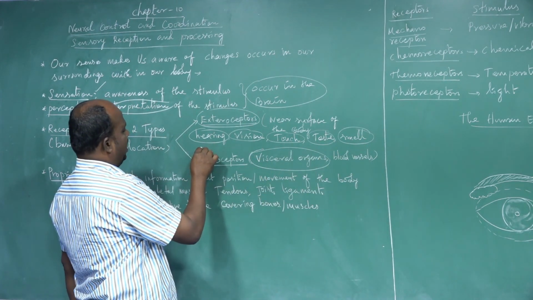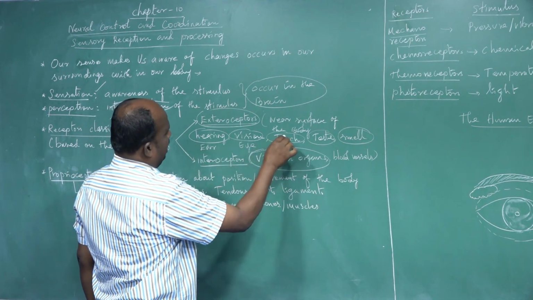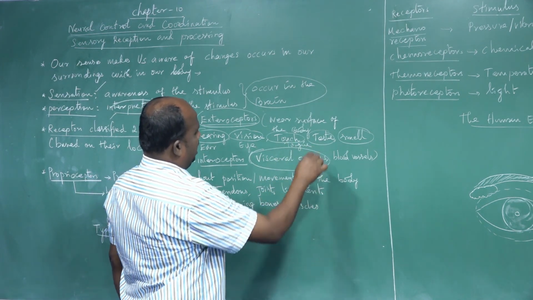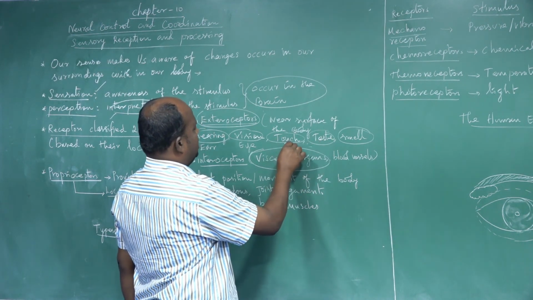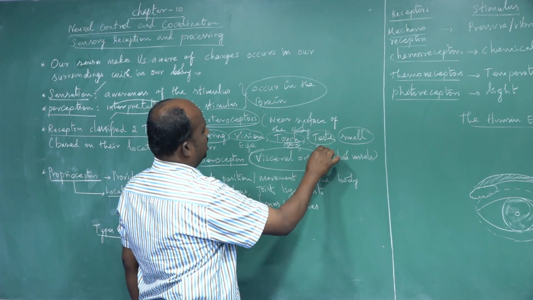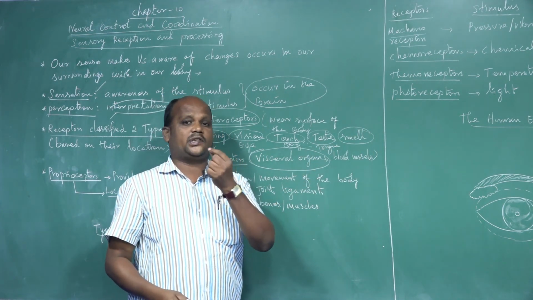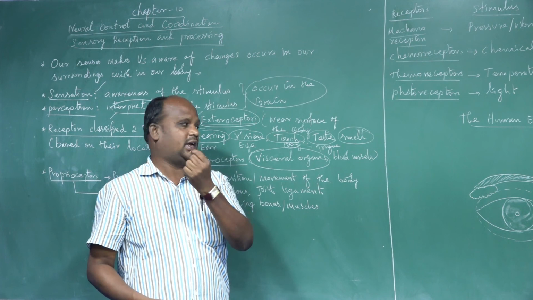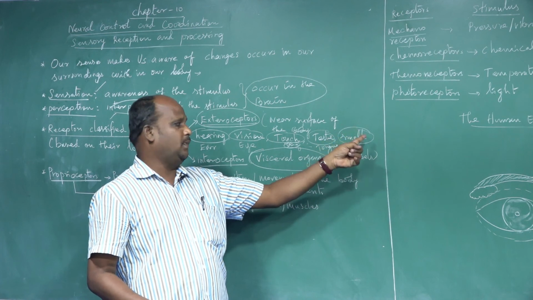Hearing sensation is provided by the ear, vision by the eye, touching sensation by the skin, taste sensation by the tongue, and smell by our nose. The taste buds and the smell receptors sense different types of smell.